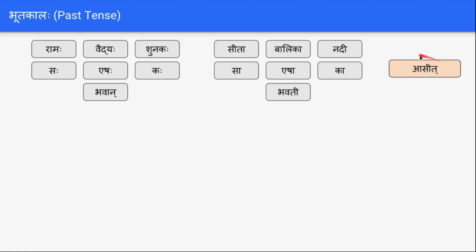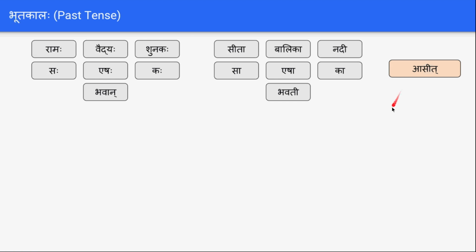will be Asit. Asit specifies the past tense form, like Ramah Asit means Rama was there, and Vaidyah Asit, doctor was there. Shunakah Asit, the dog was there, and Sita Asit, Sita was there, and Balika Asit, the girl was there, and Nadi Asit, there was a river, and Sa Asit, she was there, and Esha Asit, she was there, for specifying person near to us. Bhavati Asit, you are there, and Bhavan Asit.